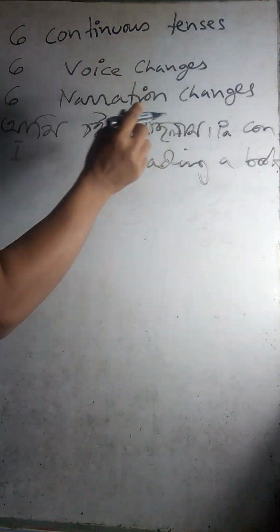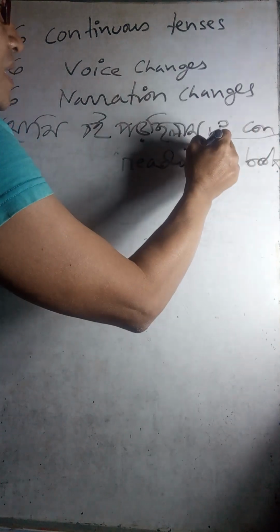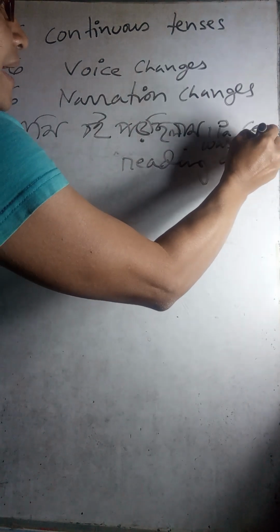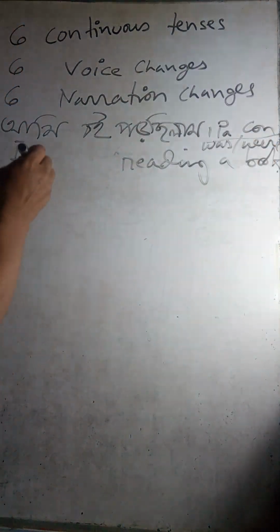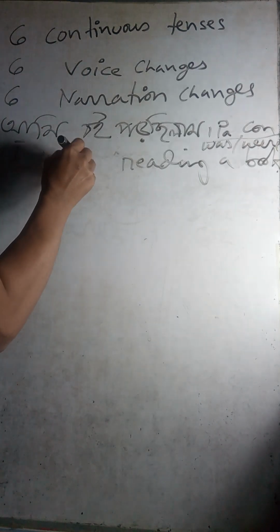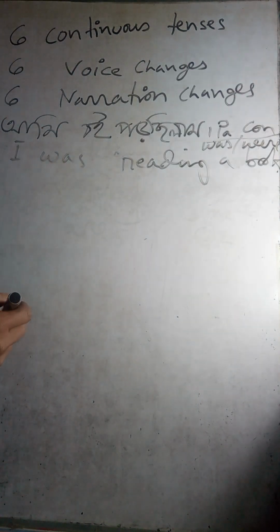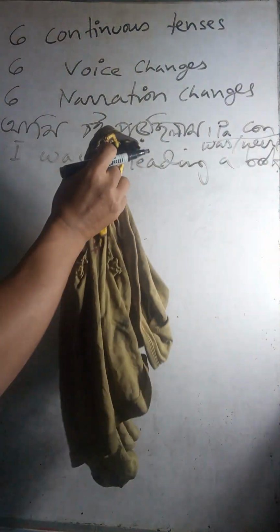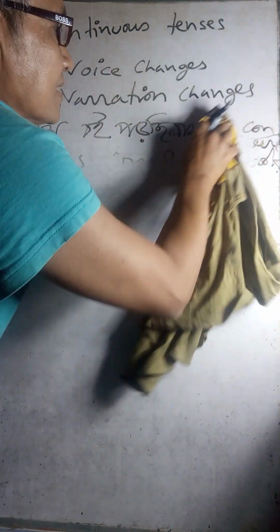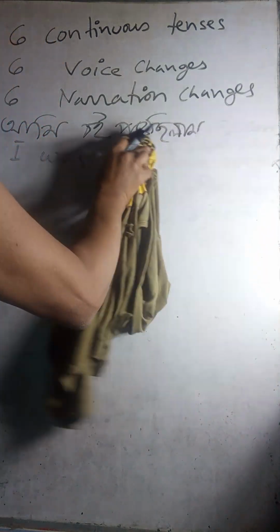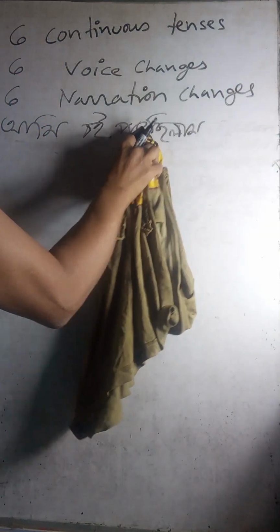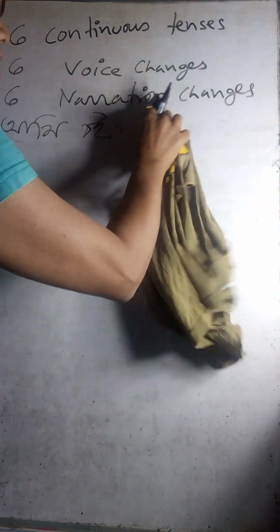So past continuous tense auxiliary verb was, were. So I was, very easy, I was. So now you change a little here. আমি বই পড়তে থাকবো.